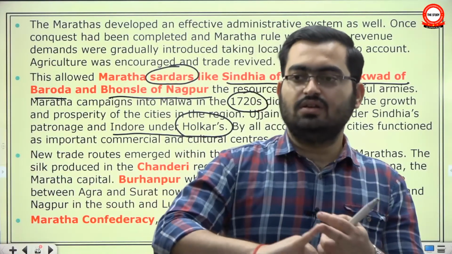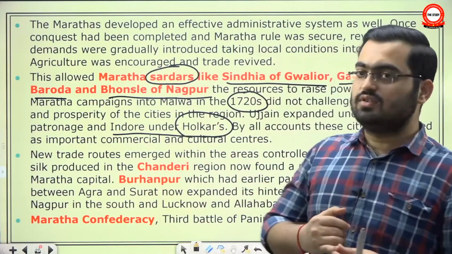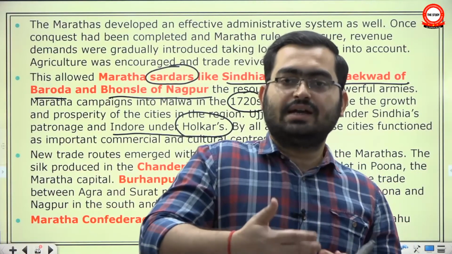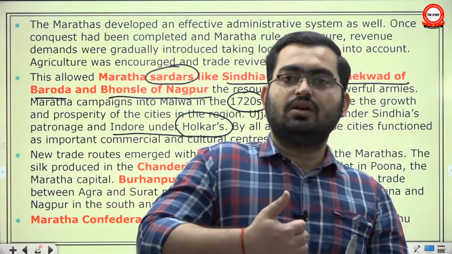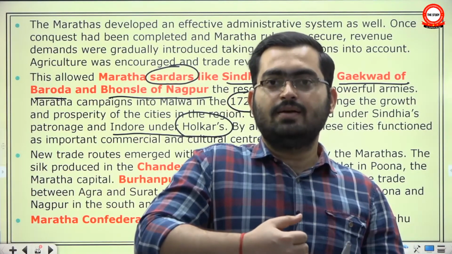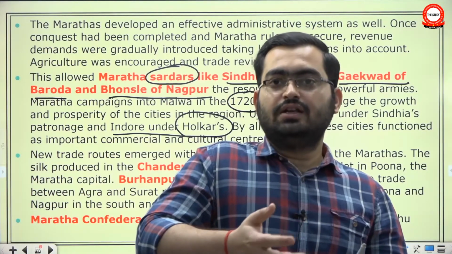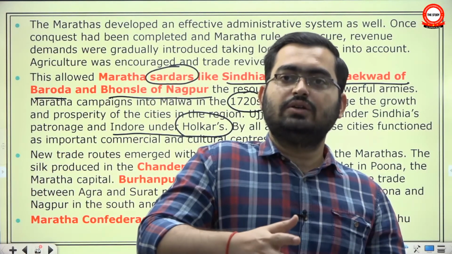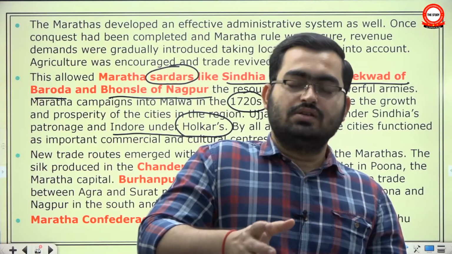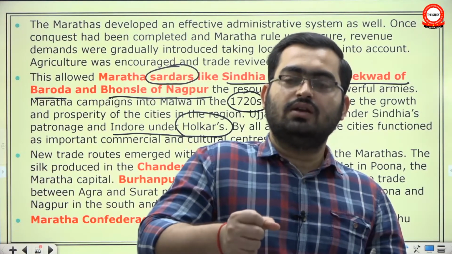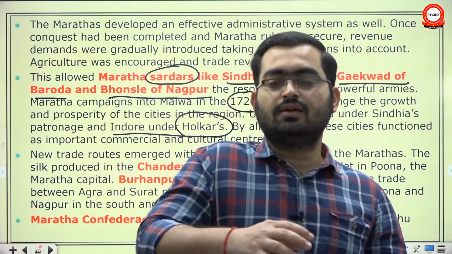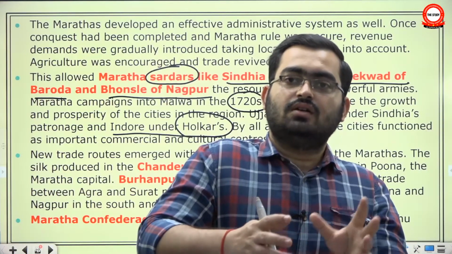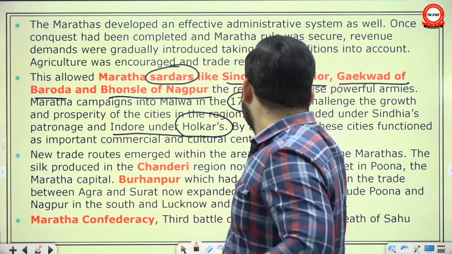For example, from Nagpur area, Bhosles of Nagpur, they expanded into Odisha and Bengal. In 1740s, they repeatedly attacked the Bengal province. Therefore, the Bengal Nawab had to cede the territory of Odisha. Similarly, the Scindia interfered with the issues with Ganga Yamuna Doab. In 1772, he brought the Mughal Badshah from Allahabad to Delhi, and from then onwards he was under the patronage of Scindia. And here also they have given Gaekwad of Baroda.